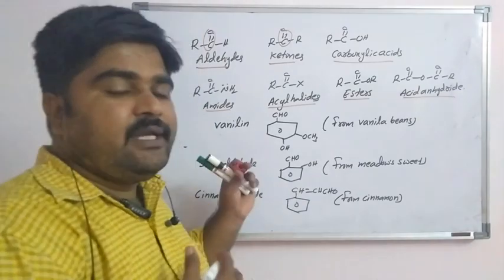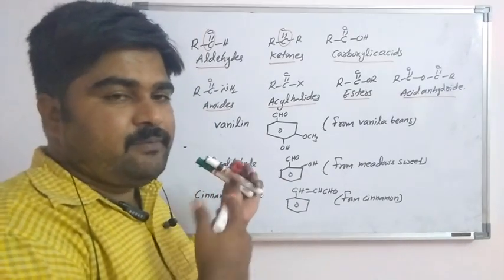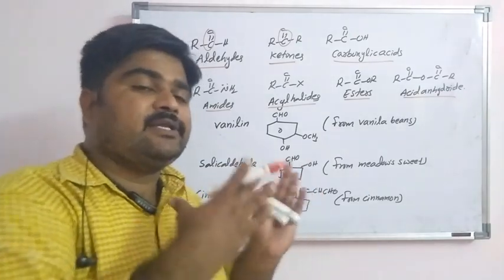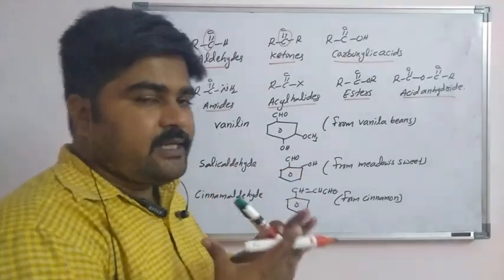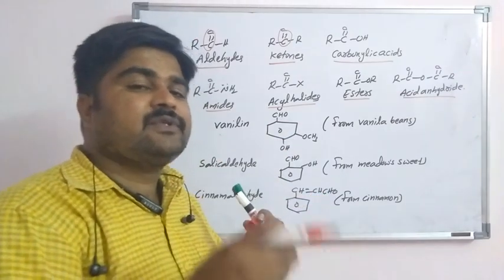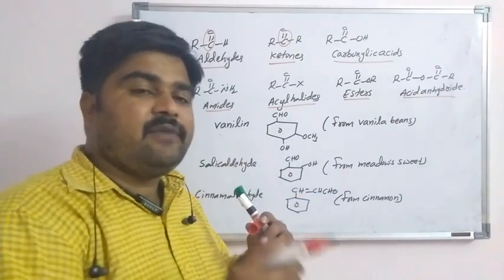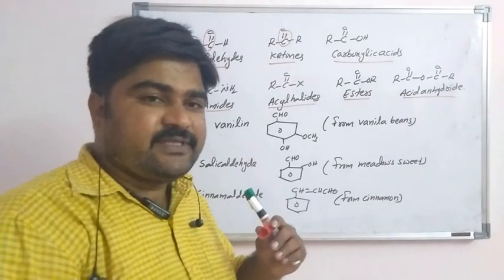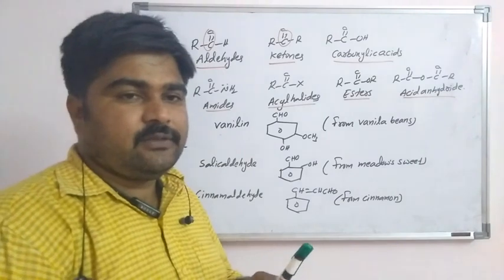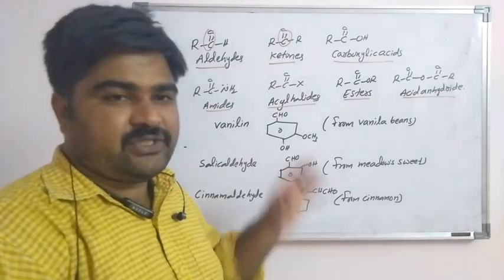Some families of aldehydes, ketones, carboxylic acids, esters, and acid anhydrides are used to prepare resins, perfumes, fabrics, solvents, paints, and additives such as food colors. So this is the basic introduction. Okay.